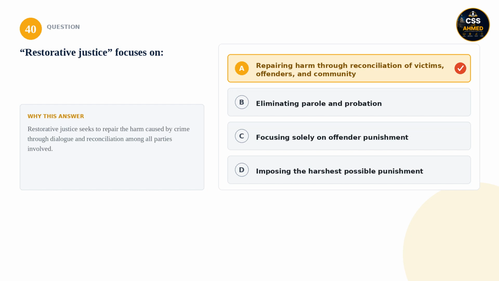40. Restorative justice focuses on: is it repairing harm through reconciliation of victims, offenders, and community, eliminating parole and probation, focusing solely on offender punishment, or imposing the harshest possible punishment? The correct answer is repairing harm through reconciliation of victims, offenders, and community. Restorative justice seeks to repair the harm caused by crime through dialogue and reconciliation among all parties involved.